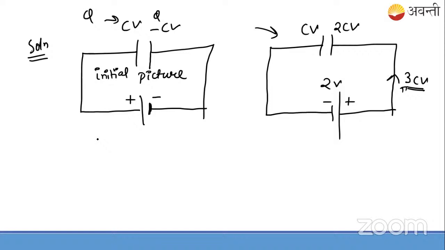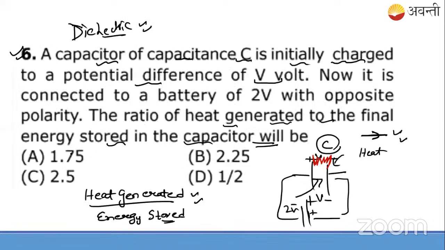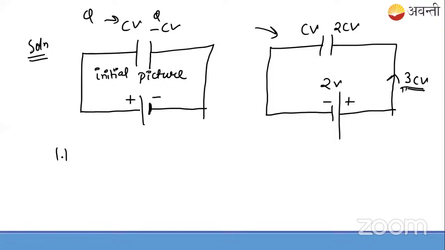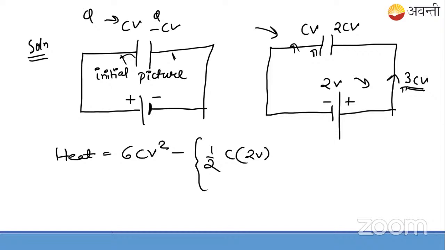So if you need to find the heat generated here, you'll say like this: net heat will be 6 CV square minus the initial energy of this capacitor, which is half CV square. See, I'm assuming you know how to solve all these questions. That's why I'm solving it fast.